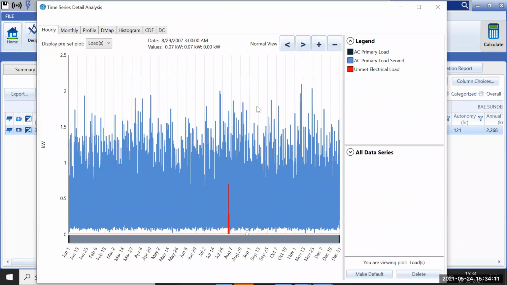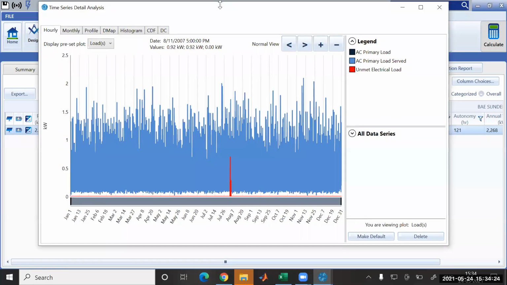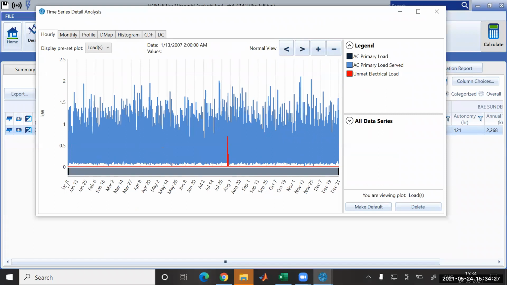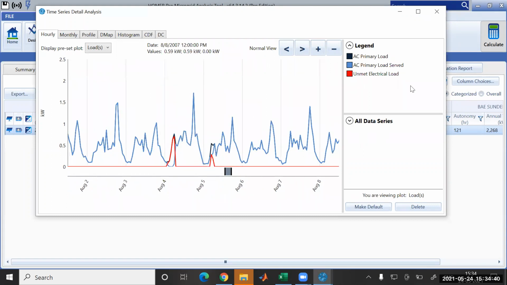Well, I want to show you something. This is your load, and this particular region, that red part, is your unmet load. Throughout the year, starting from January 1 to 31st December, this is a particular area where the load is unmet. See over here, this black one is your AC primary load, AC load served, and this is your